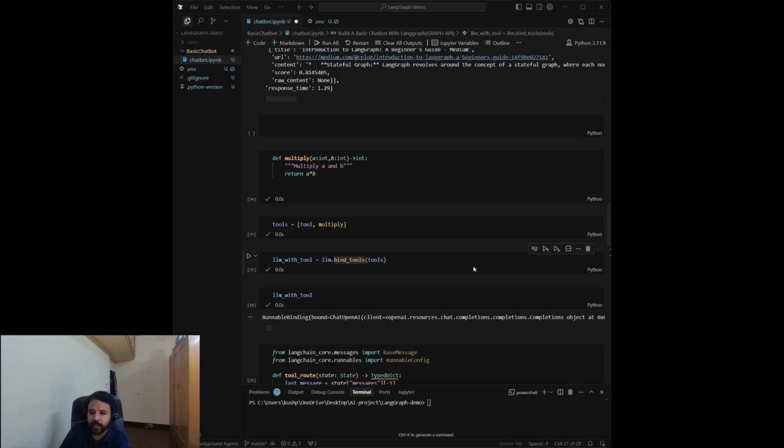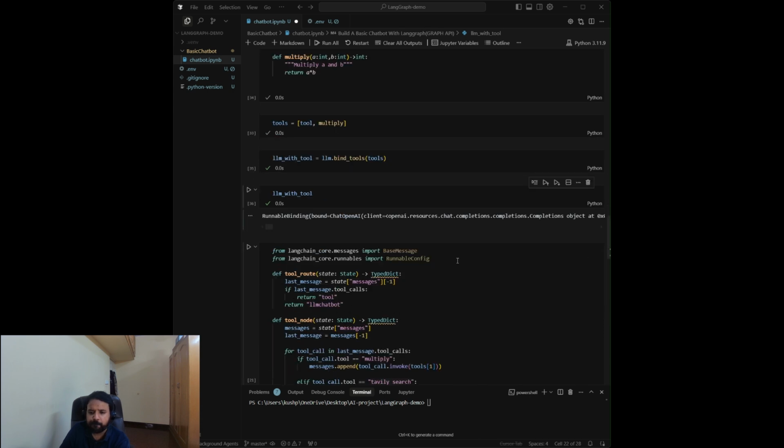So let's suppose we are searching anything for recent data, it will call Tavily search. If we are asking any multiplication related task, it will call the multiply tool. Let's print it out. If you go to this object, you'll see that it has the multiply and Tavily search tool also.